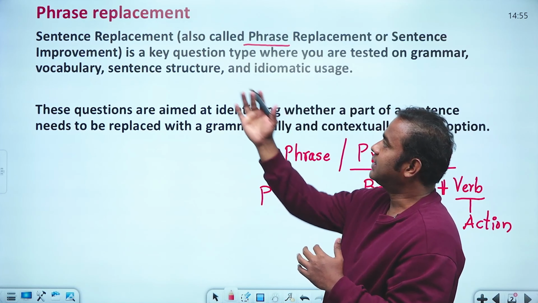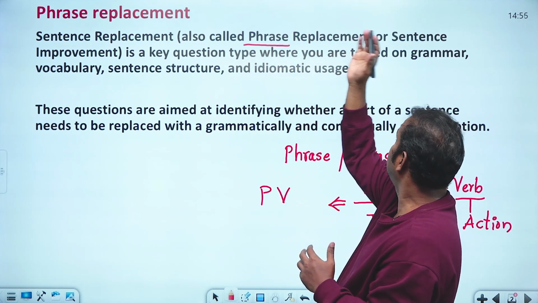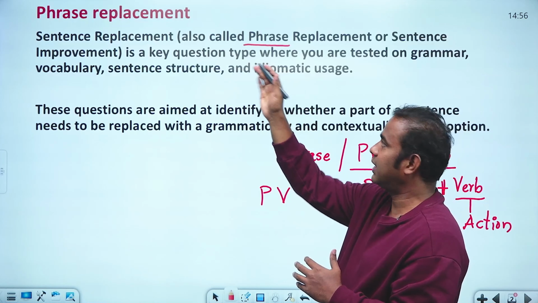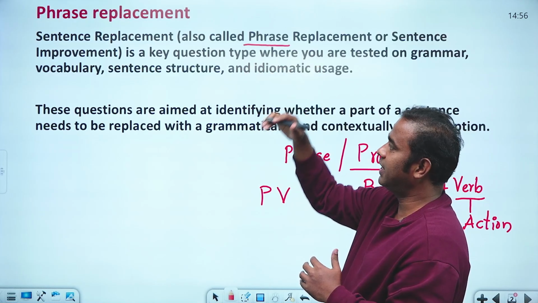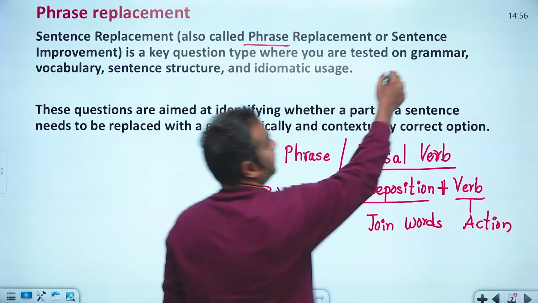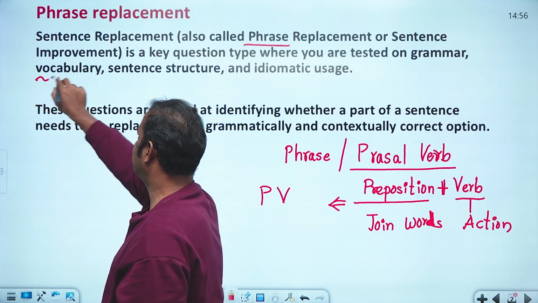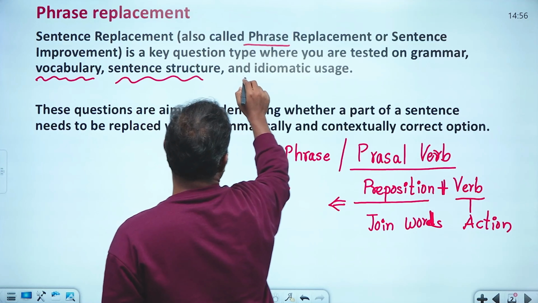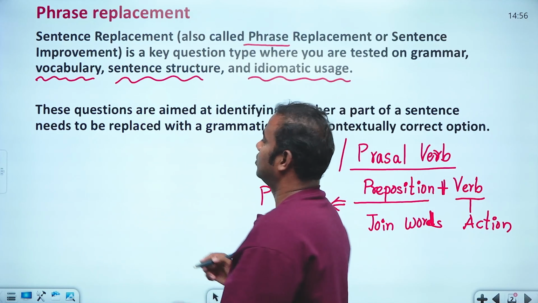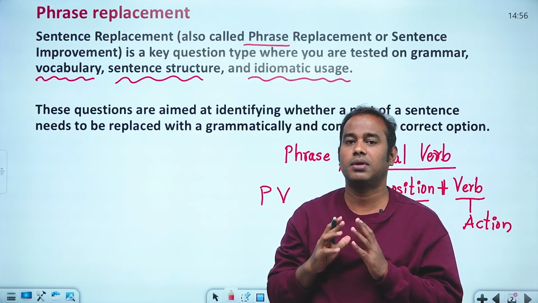That is sentence replacement, also called phrasal replacement. Usually the key question type is to test your English grammar skills, vocabulary skills, sentence structure, and your idiomatic usage. These many varieties you will see in the model questions.